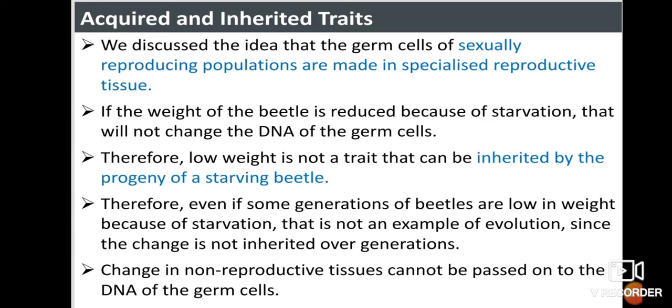So it indicates that in the next generation we may not be able to find a population of beetles of low body weight. Therefore, even if some generations of beetles are low in weight because of starvation, that is not an example of evolution, since the change is not inherited over generations. The change in non-reproductive tissues cannot be passed on to the DNA of germ cells.